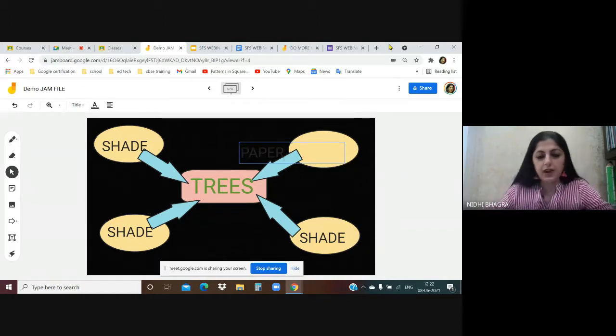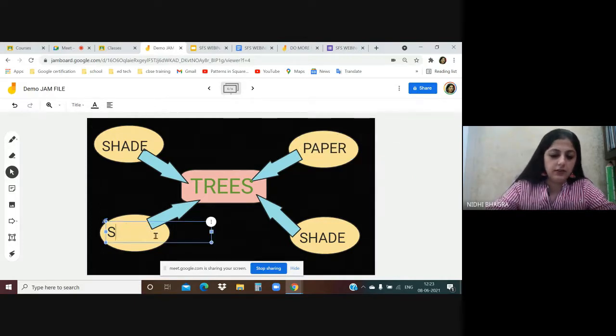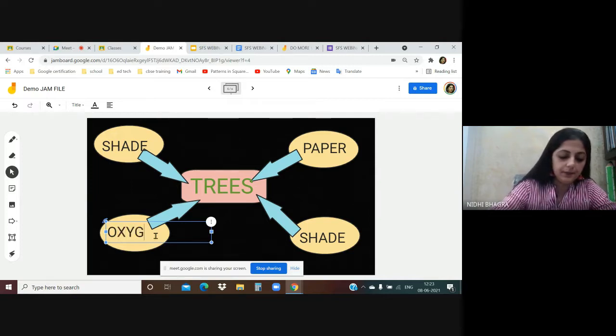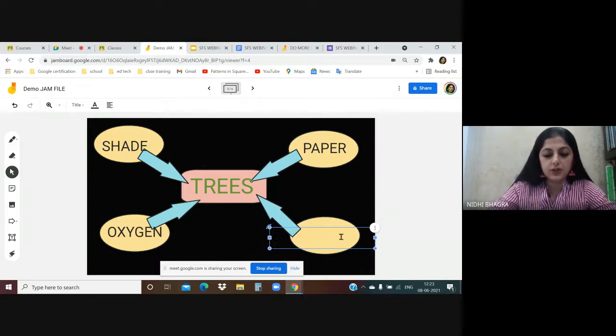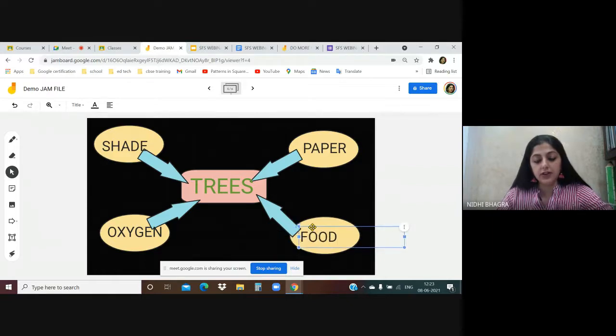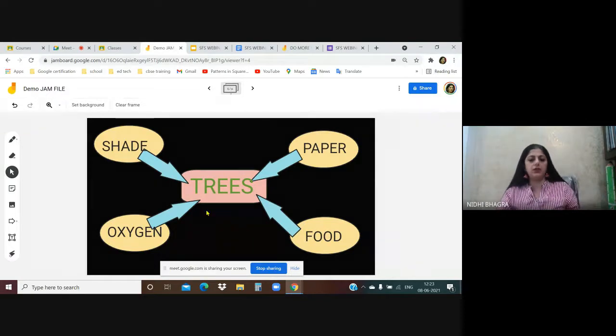You can even drag to bring it back to the correct position. Then oxygen, food. This way you can teach the students and create any mind map in the class. So you just have to make sure you can simply drag and drop and change the position of the text.